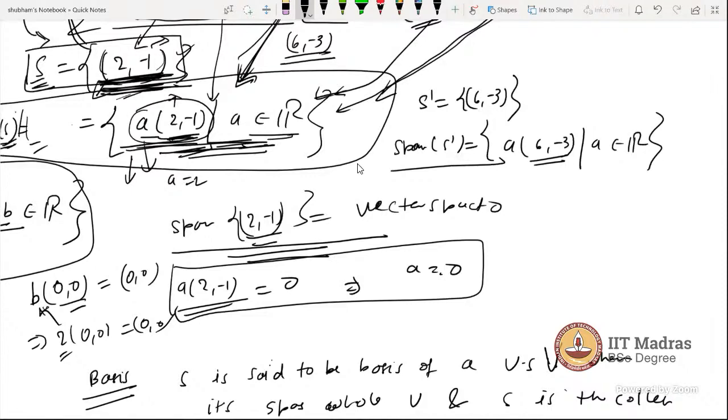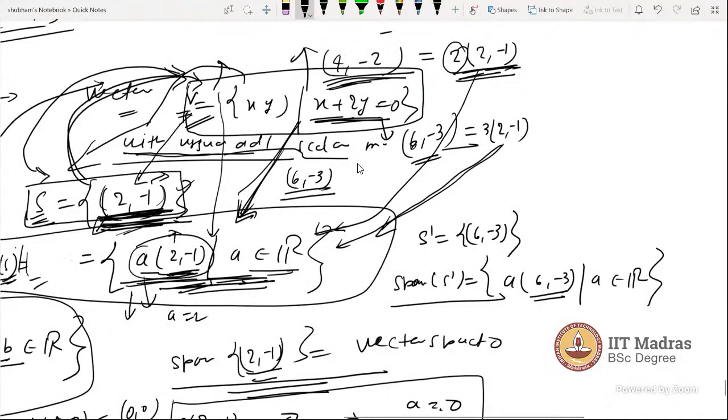Yes, it spans, and it is independent also. So S is actually a basis of V.